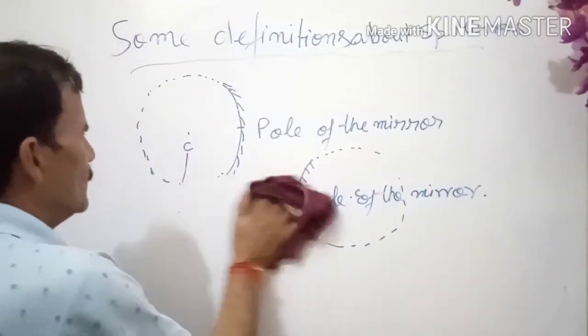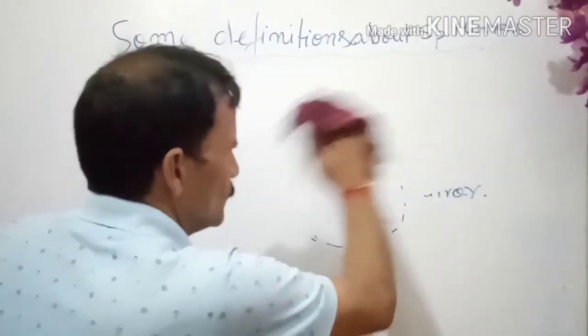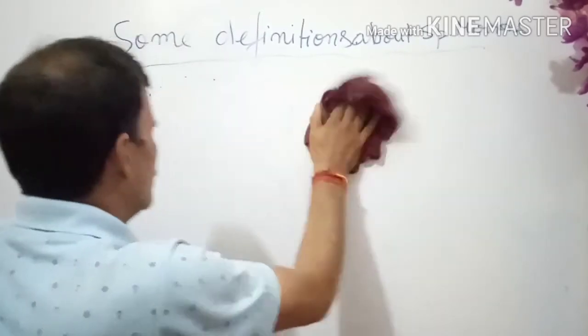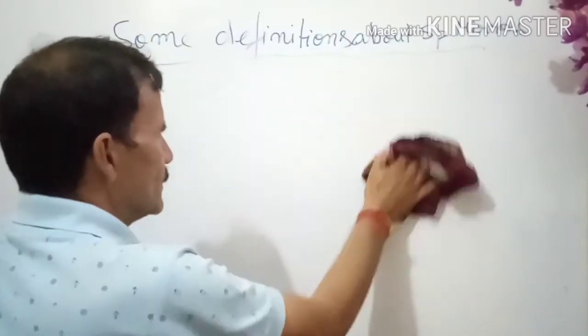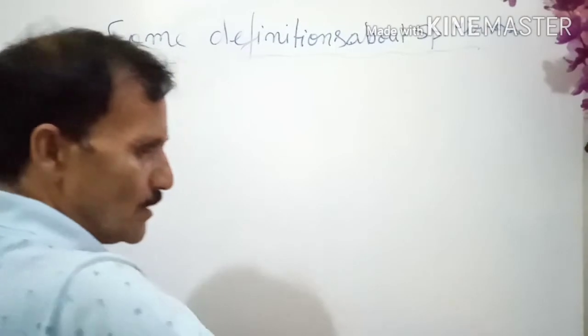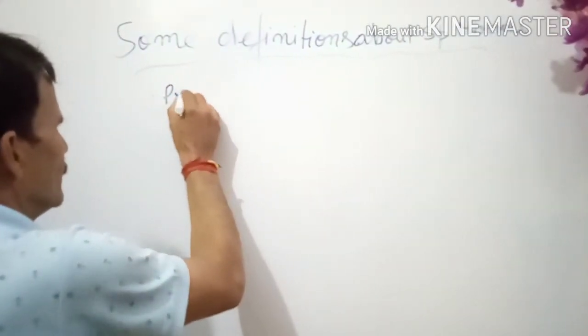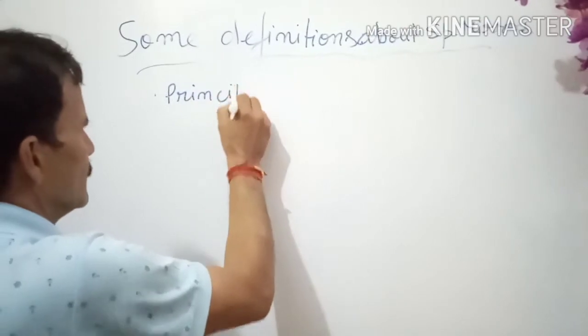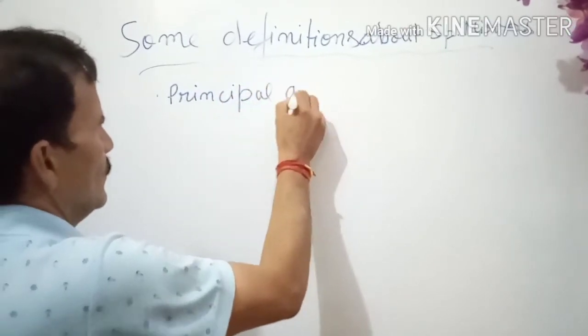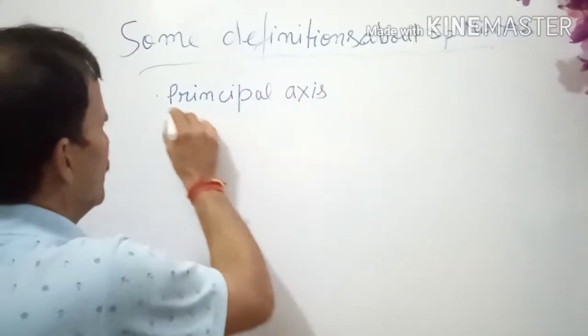Okay, so these are two things which should be clear to you: the pole and the center of curvature. Now here we are defining them for the principal axis. So what is the principal axis?